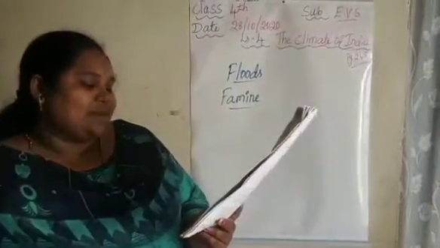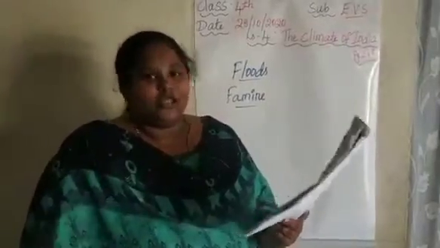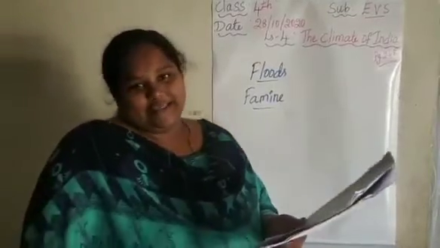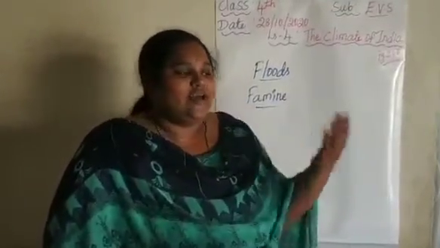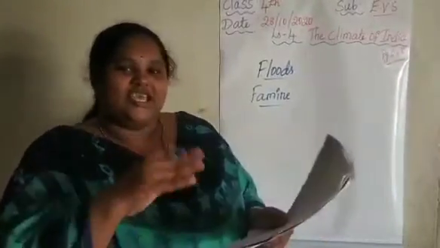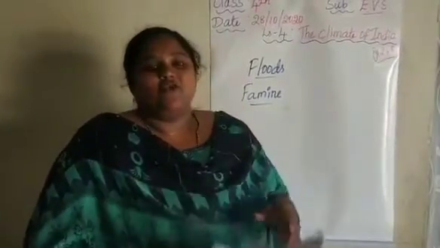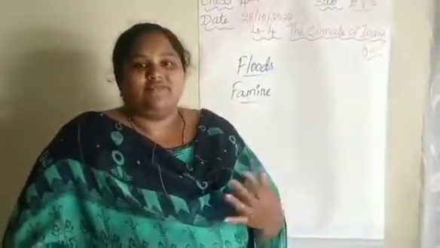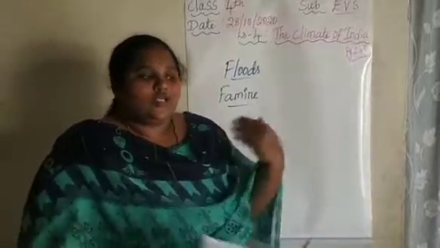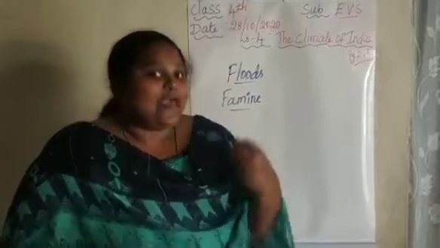Some parts enjoy the same climate throughout the year. In India also some states enjoy the same climate throughout the year, while it is very hot in summer and very cold in winter at other places. Clothing and food of a place largely depend on the climate of the place. In summer we wear cotton clothes, in winter we wear woolen clothes, and in the rainy season we wear raincoats. Food habits also depend on the climate of the place where we are living.